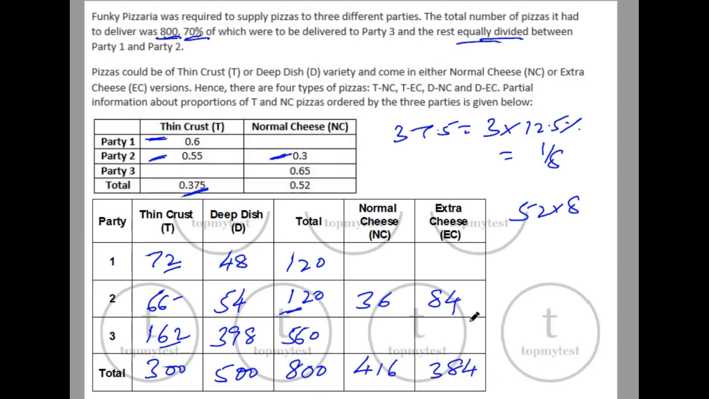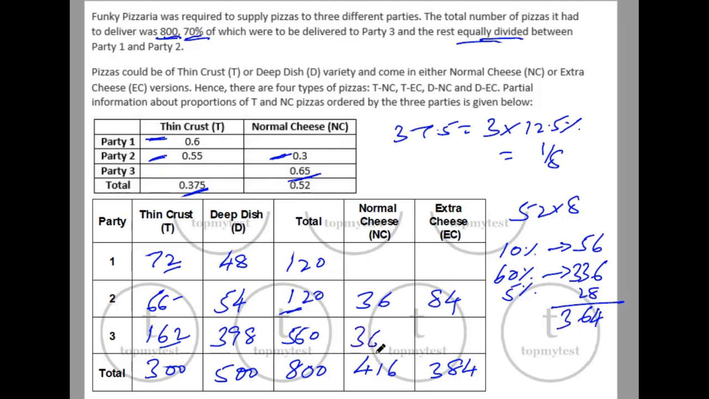384. Okay, out of 560, 65% are normal cheese. Let's calculate 65% of 560. 10% is 56. 60% will be 6 times 56, that's 336. 5% is 28. 336 plus 28 is 364. So the balance will be on this side: 560 minus 364. 560 minus 360 will be 200. 200 minus 4 will be 196.